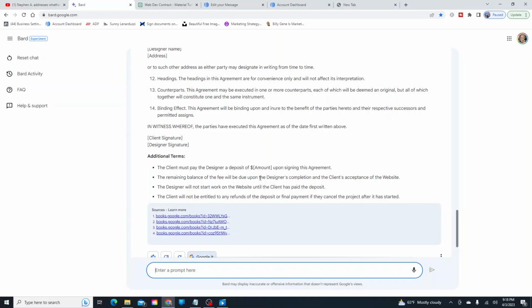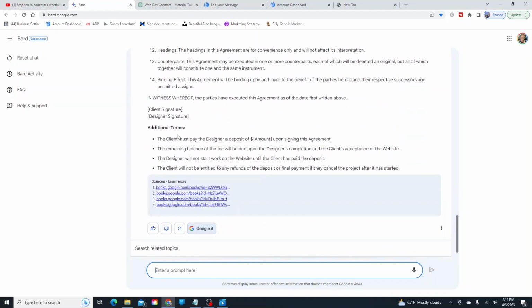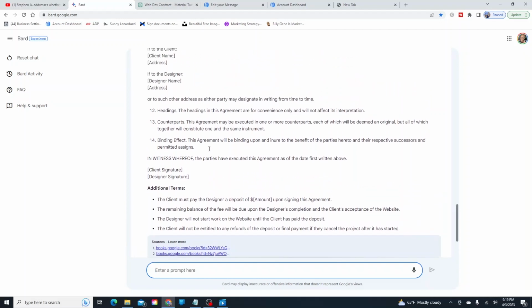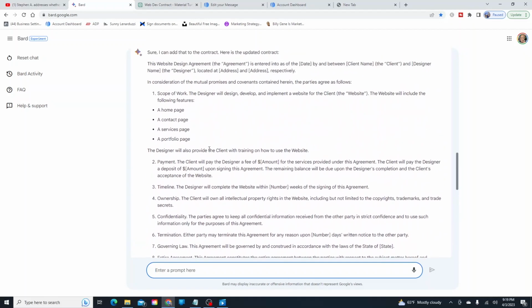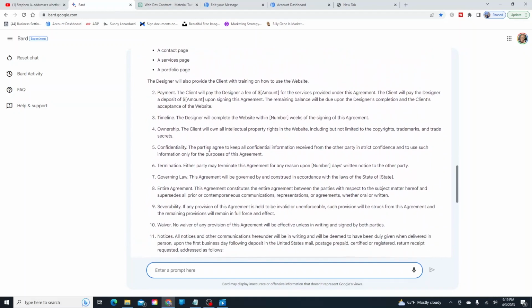The remaining balance of fee will be due. Okay, the designer will not start work on the website until the client has paid the deposit. The client will not be entitled to any refunds or deposit of any final payment if they cancel the project after it has started. So it actually added some additional terms at the end. That's where it did it. Okay, that makes sense. So it's kind of different. So you can add that stuff in there.